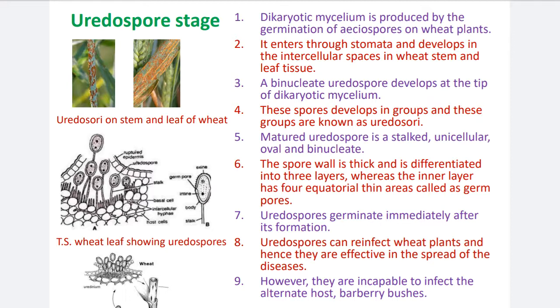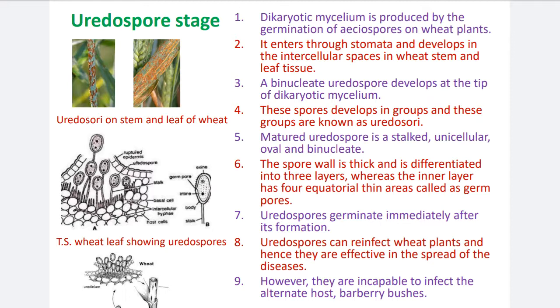Erect means straight. They become erect and come toward the epidermis, and these mycelial tips produce the urediospores. Urediospore is the first spore stage in the life cycle of Puccinia graminis. These urediospores are binucleate. Binucleate means each spore has two nuclei.